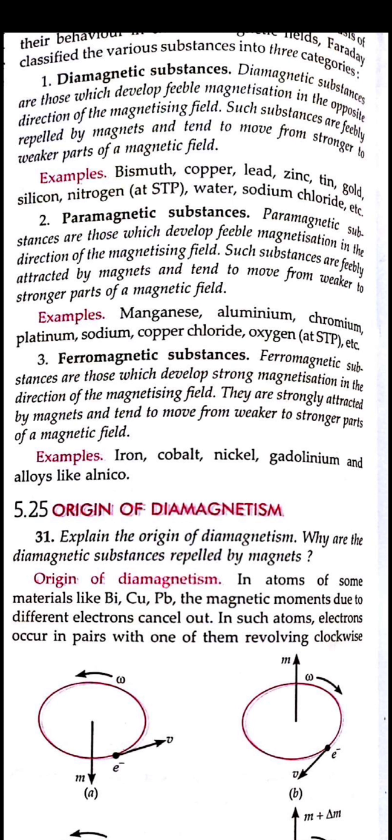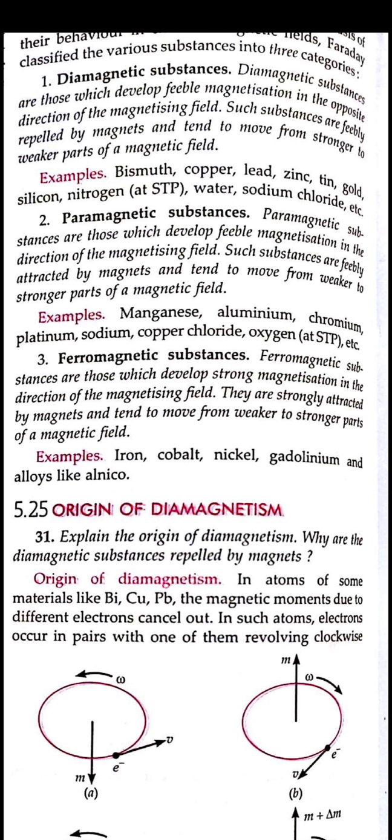What they do is they tend to move from the stronger part to the weaker part of the magnetic field, because they are not getting influenced by the magnetic field. So they try to move away from the magnetic field and move to the weaker part, because they are getting repelled by the magnets. So these are the diamagnetic substances which show low magnetization opposite to the direction of the magnetic field, are repelled by the magnet, and try to move from the stronger part of the magnetic field to the weaker part.